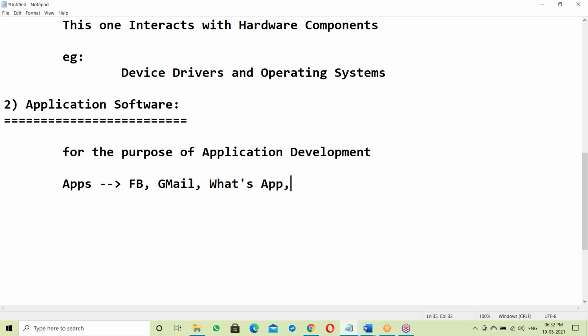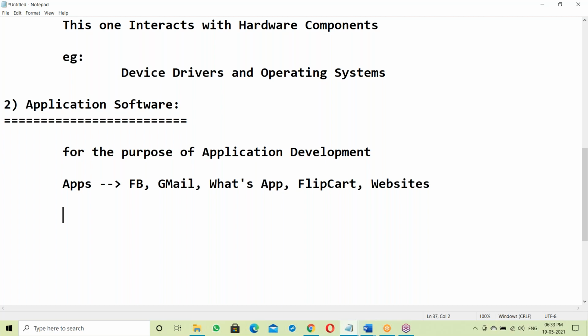WhatsApp is an application. Next, Flipkart is an application, online shopping. Next, websites, suppose company websites. Yes, all the applications, maybe banking applications, online trading applications like this. There are many applications.